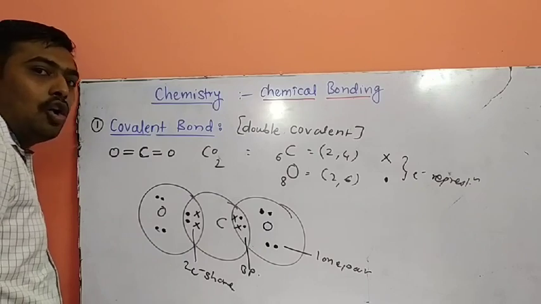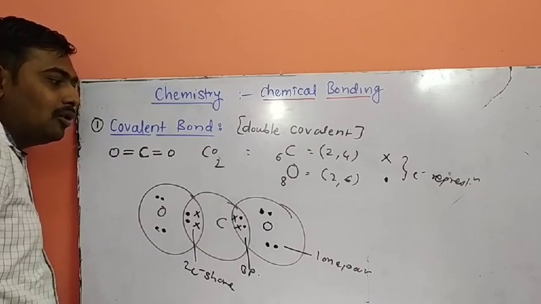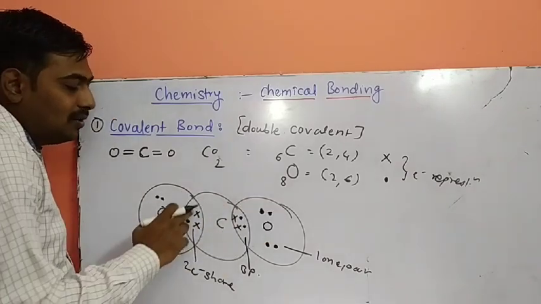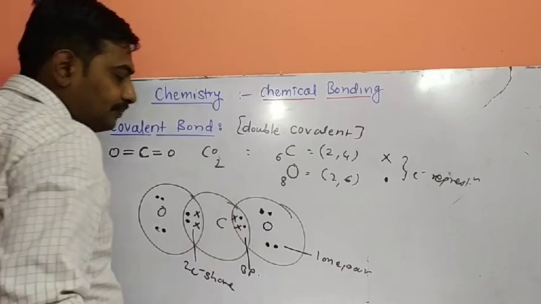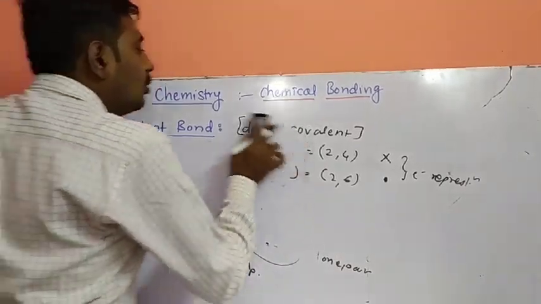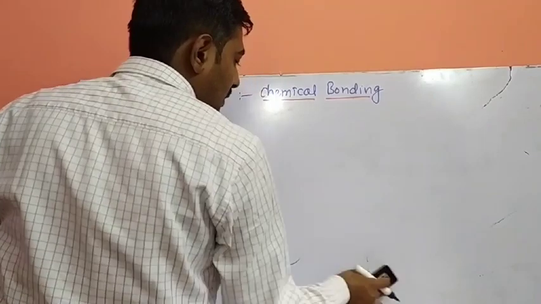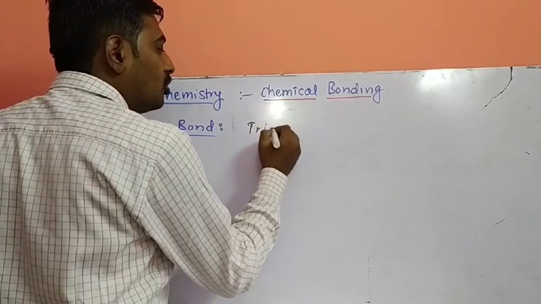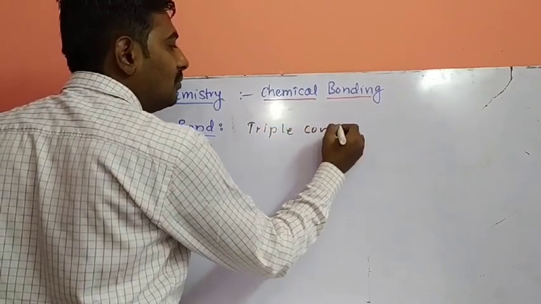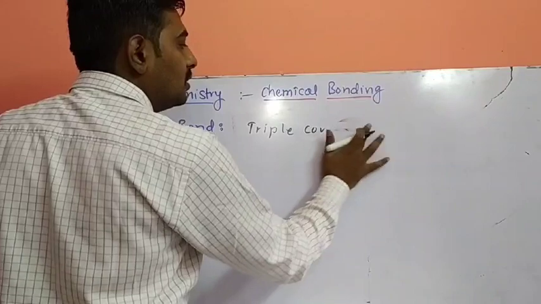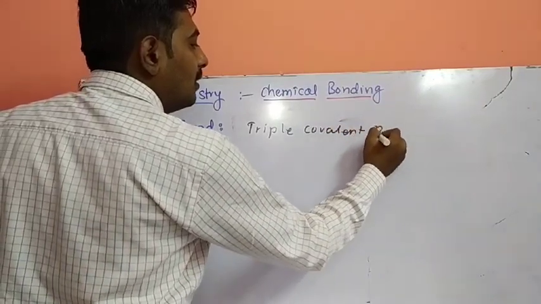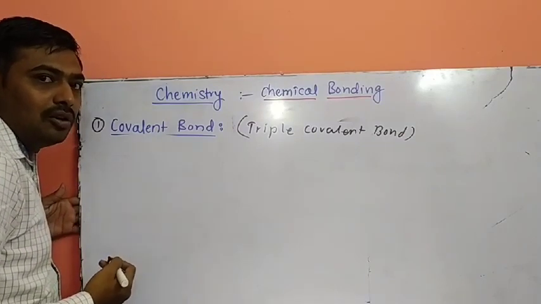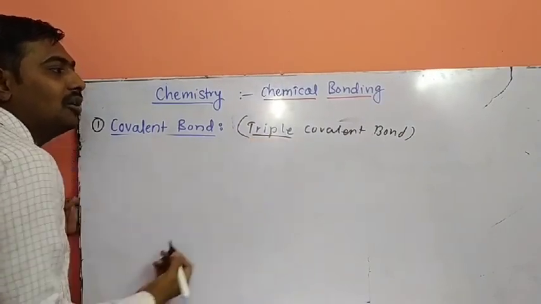So my question is, how many lone pairs are present in both the oxygen atoms? 1, 2, 3, 4 lone pairs. How many bond pairs are present? 1, 2, 3, 4 bond pairs present. Next to this, the triple covalent bond. A triple covalent bond is formed by mutually sharing of how many electrons? 1 electron, 2 electrons? No, it's formed by mutually sharing of 3 electrons.